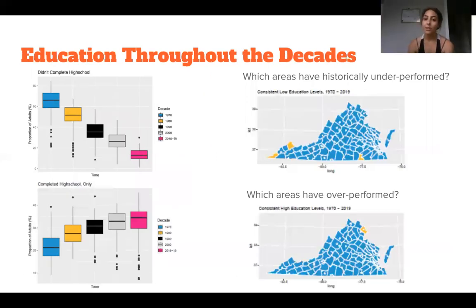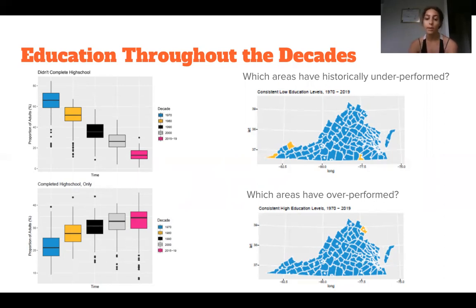I looked at how educational attainment has changed in Virginia since 1970. As you can see on the left-hand side, I've created box plots subsetted by decade showing the distribution of education levels. Basically, over time, more people have been graduating from high school, but fewer people have been continuing their education after that, maybe due to increased tuition for college education.